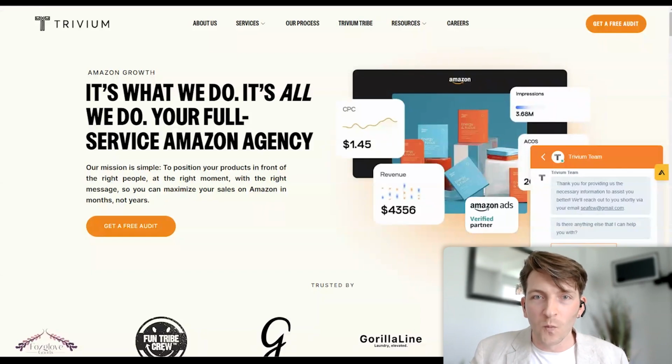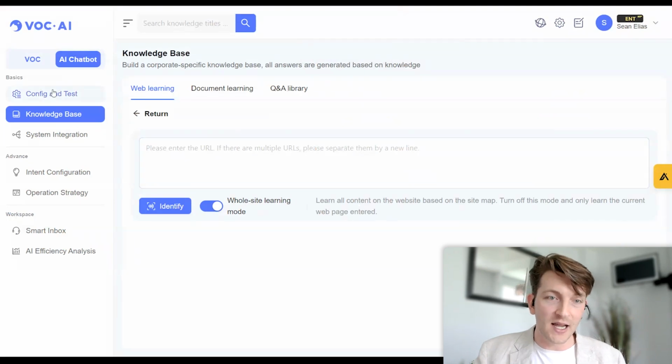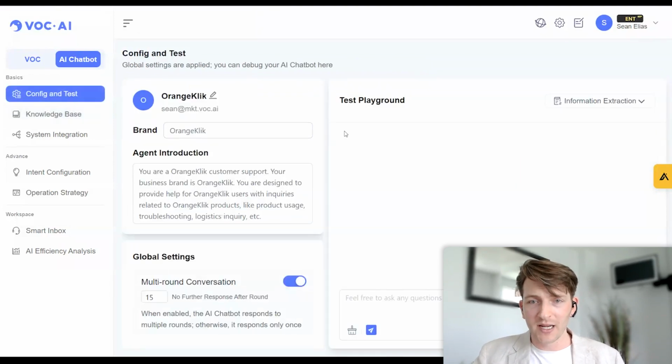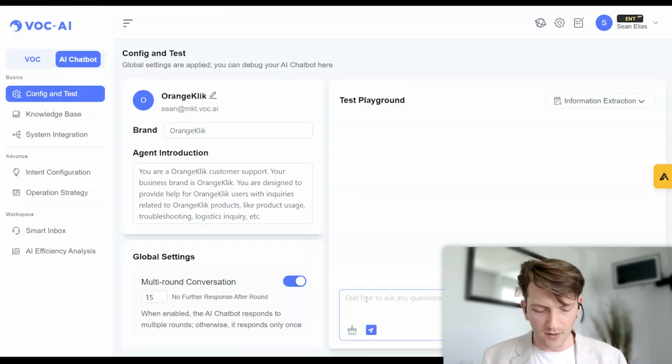Whereas with the Shulex VOC virtual agent, what I did is I uploaded OrangeClick's website, it analyzed it, it learned from it. Next step is to clean it up. But for testing sake, I'm just going to show you how this works. So we can test in Test Playground what this AI chatbot is going to communicate like. Is it educated enough to start using on our website? Well, let me go ahead and say hello. I'm going to have a conversation with it.